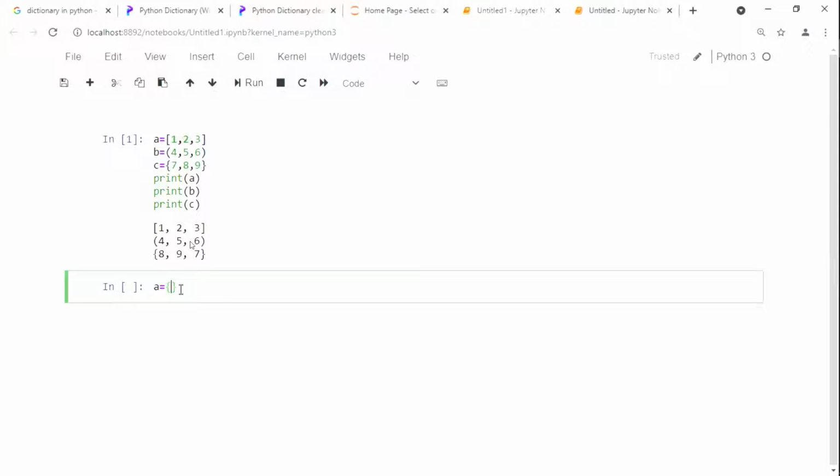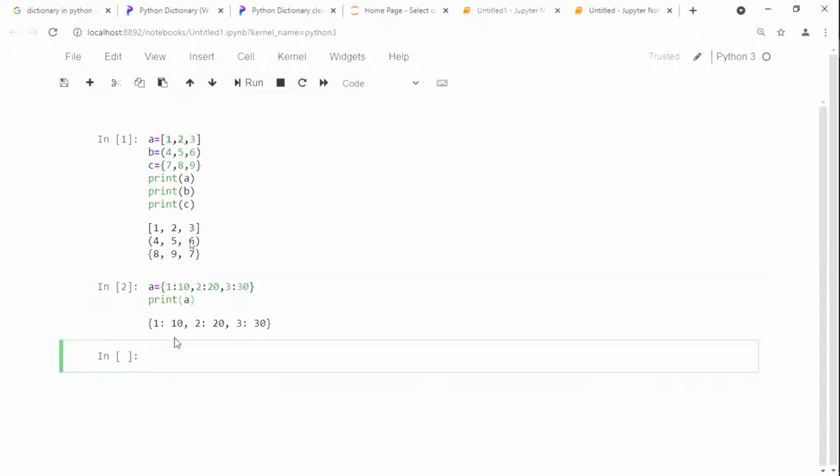Now see here, 1 is to 10, 2 is to 20, 3 is to 30. Can anyone say how many elements are there here? 3, sir. We can print that also. Print of A. Run it.